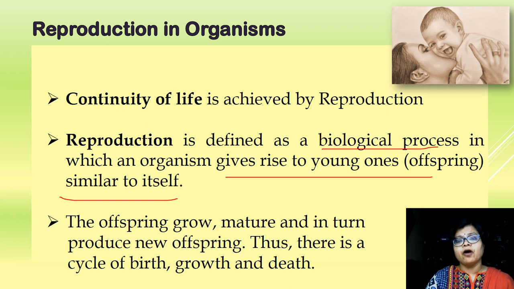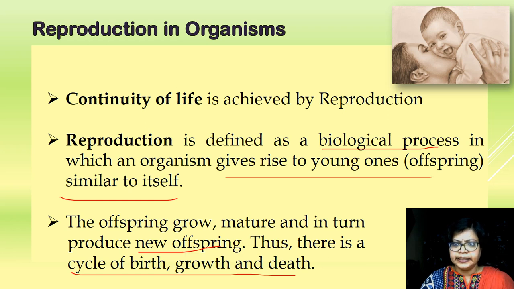That is, from the rose plant, rose plants are produced. From dogs, puppies are produced, not cattle. So that is similar to itself. The offspring grow, mature, and in turn produce new offspring. So there is a cycle of birth, growth, and death.